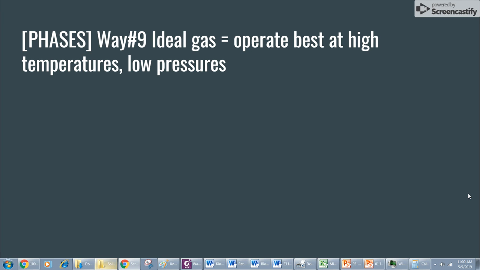Way number 9 to pass the chemistry Regents deals with ideal gases. When you think of the word ideal, you want to think of perfect. Under what conditions do gases behave most like gases? This only happens when gases are at high temperatures and low pressures.